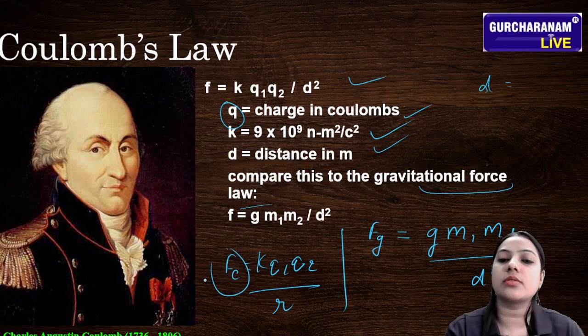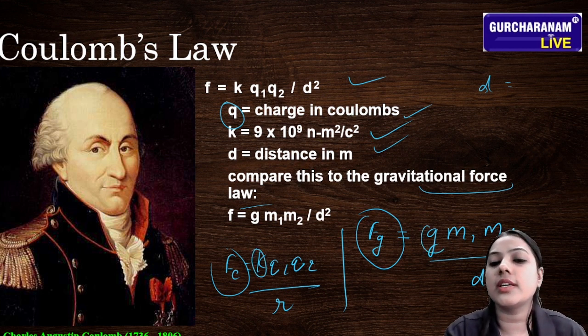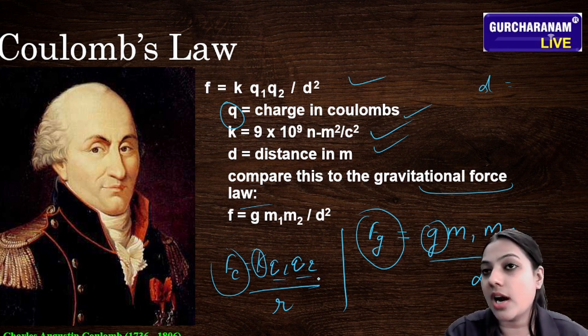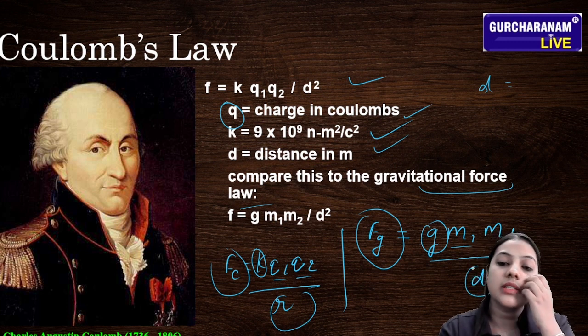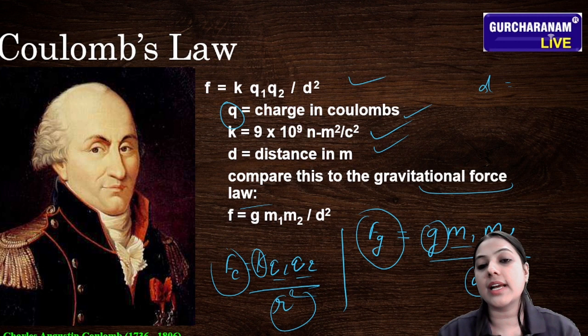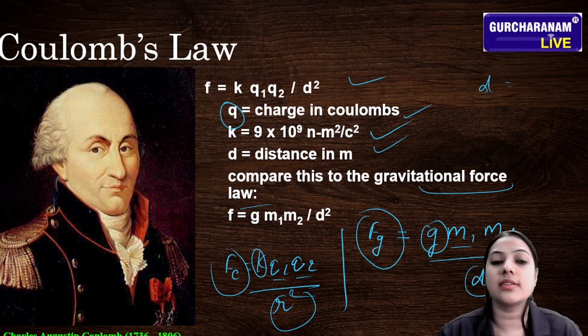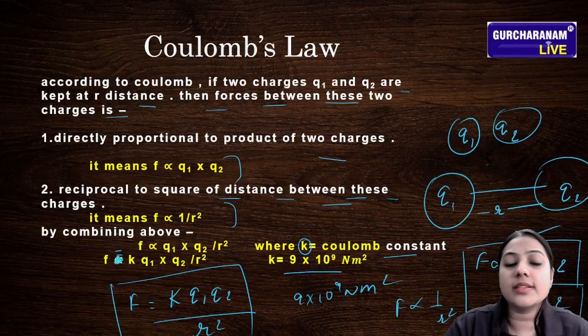Here F is the electrostatic force, and here Fg is the gravitational force. Here K is the Coulomb constant, and here G is the gravitational constant. Q1 and Q2 are the charges, m1 and m2 are the masses, and r and d are the distances. This is the same kind of expression, which is why we are comparing them. I hope you understand Coulomb's law.